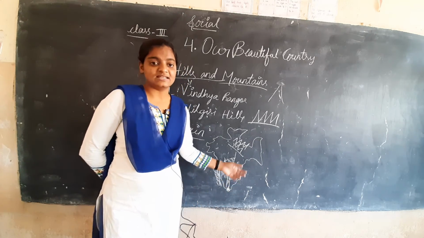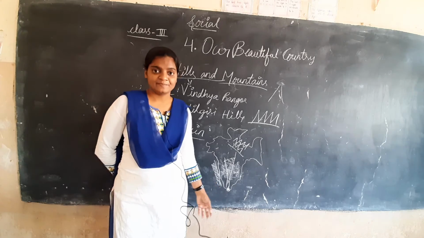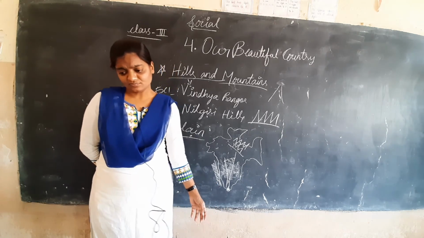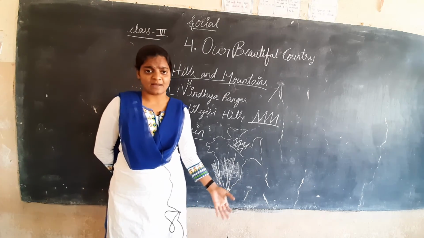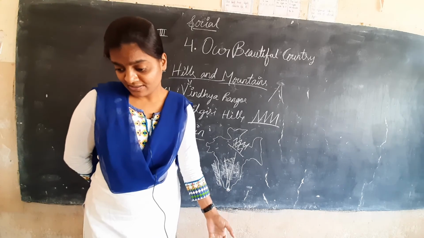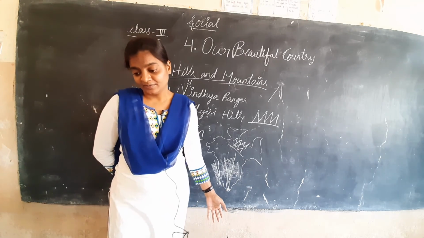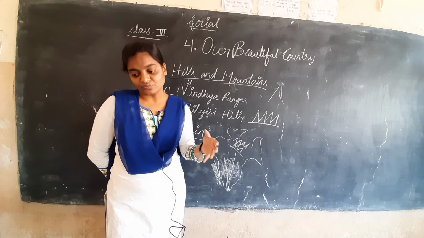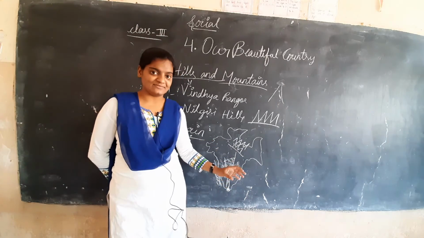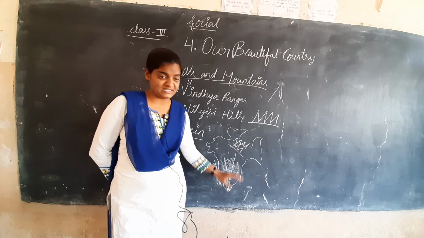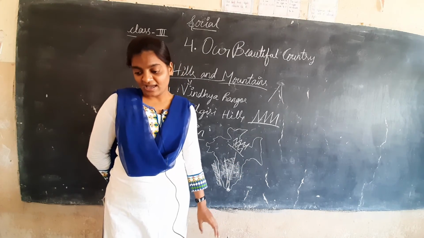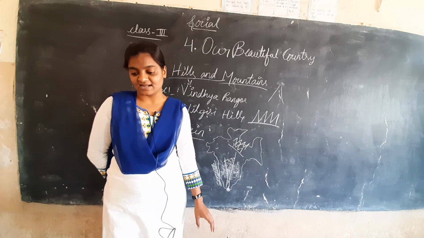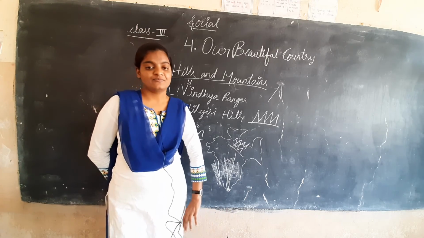Here also there are many rivers, such as Narmada, Tapi, Mahanadi, Krishna, Godavari. These rivers flow through these plains. The coastal areas are neither very hot nor very cold.